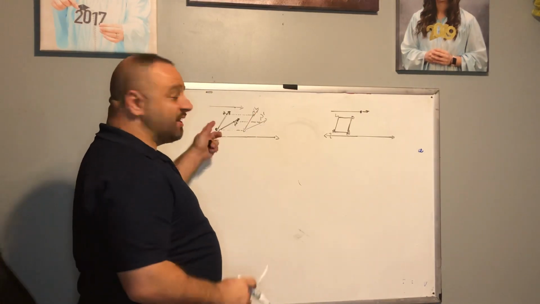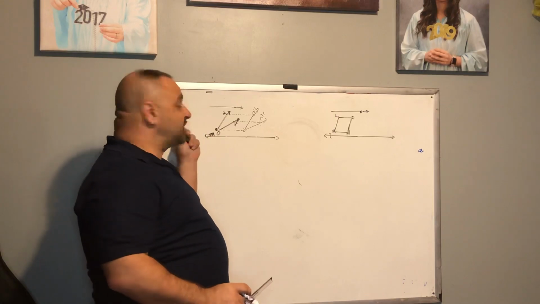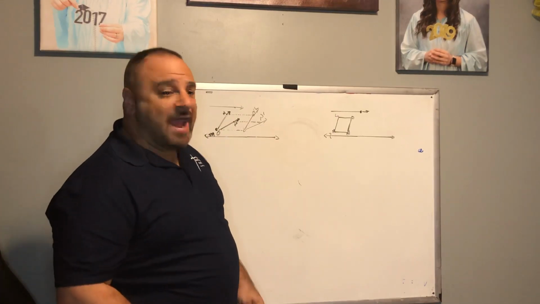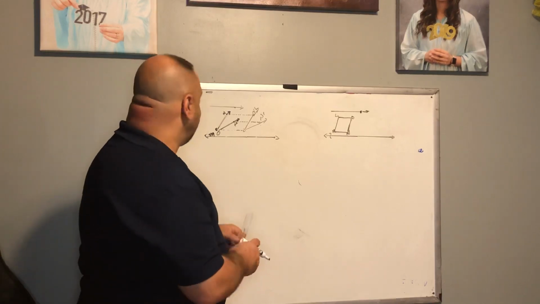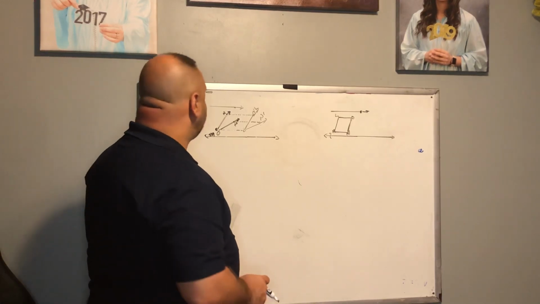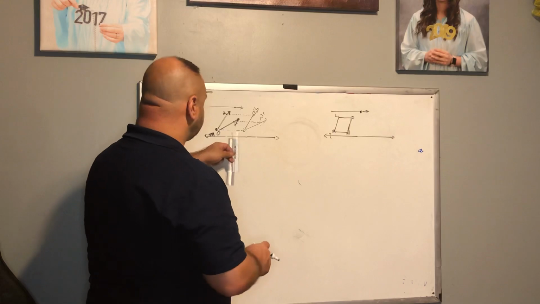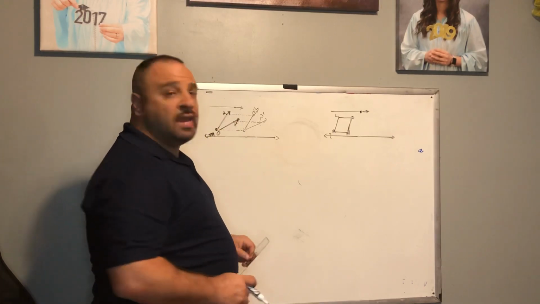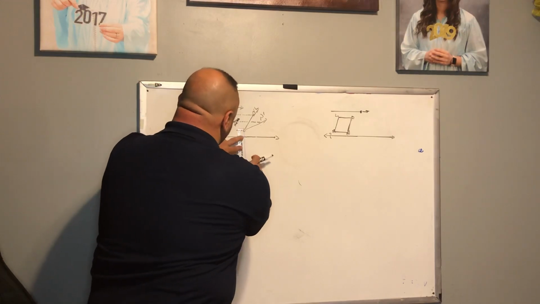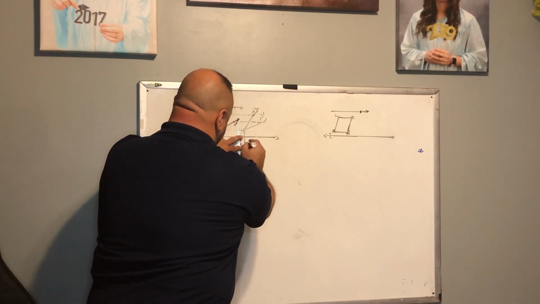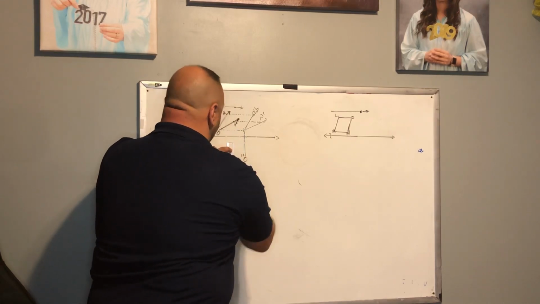Now this is a translation, so it looks like it's gliding across the page, and now we're going to reflect it over line M. We want to make sure, again, that we have our line segment here, so 1.25 inches, so I'm going to go through here. We're going to call this O double prime.